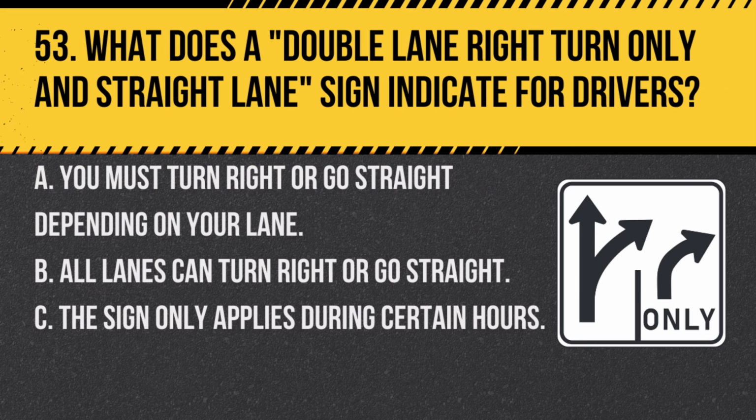Question 53. What does a double-lane right turn only and straight lane sign indicate for drivers? A. You must turn right or go straight depending on your lane. B. All lanes can turn right or go straight. C. The sign only applies during certain hours. Answer A. You must turn right or go straight depending on your lane. This sign indicates that lanes are designated for either right turns or going straight, based on markings.